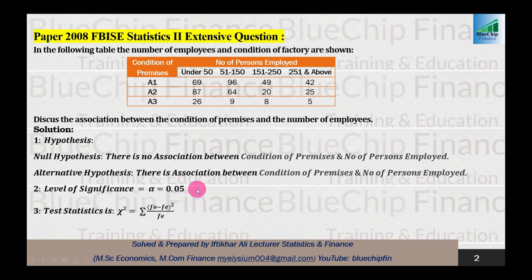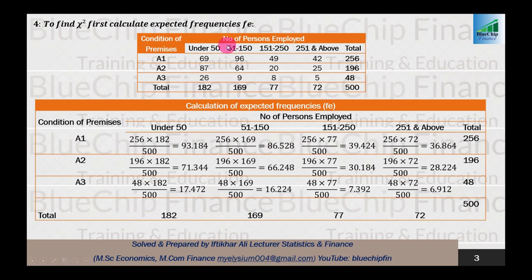FO stands for observed frequencies, and FE stands for expected frequencies, which we calculate later in this video. So fourth step is to calculate the expected frequencies.